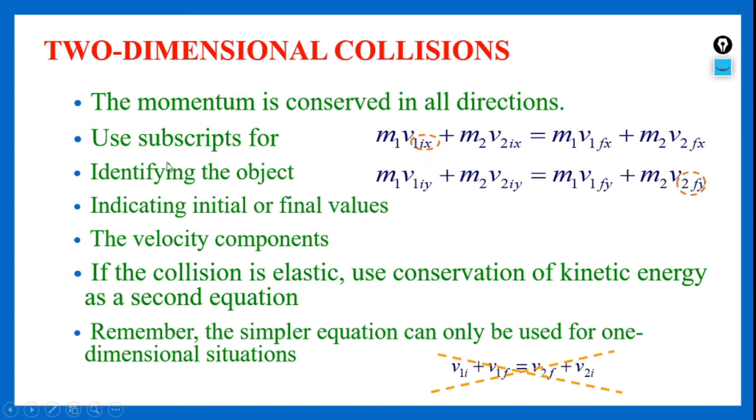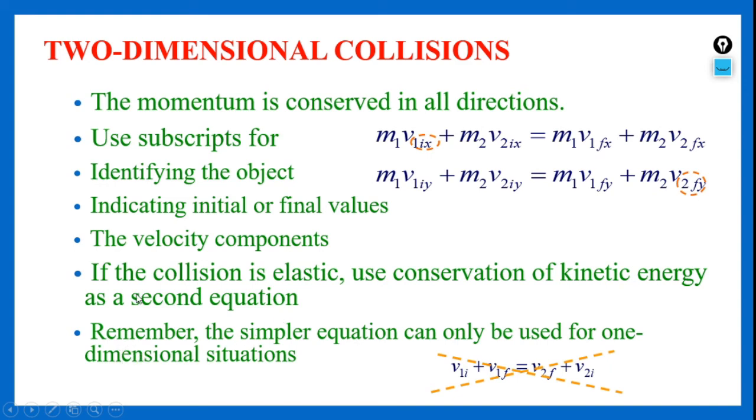If the collision is elastic, use conservation of kinetic energy as a second equation. In two dimensions also there can be elastic or inelastic collisions. For elastic collisions we have to consider the conservation of kinetic energy also, as a second equation.